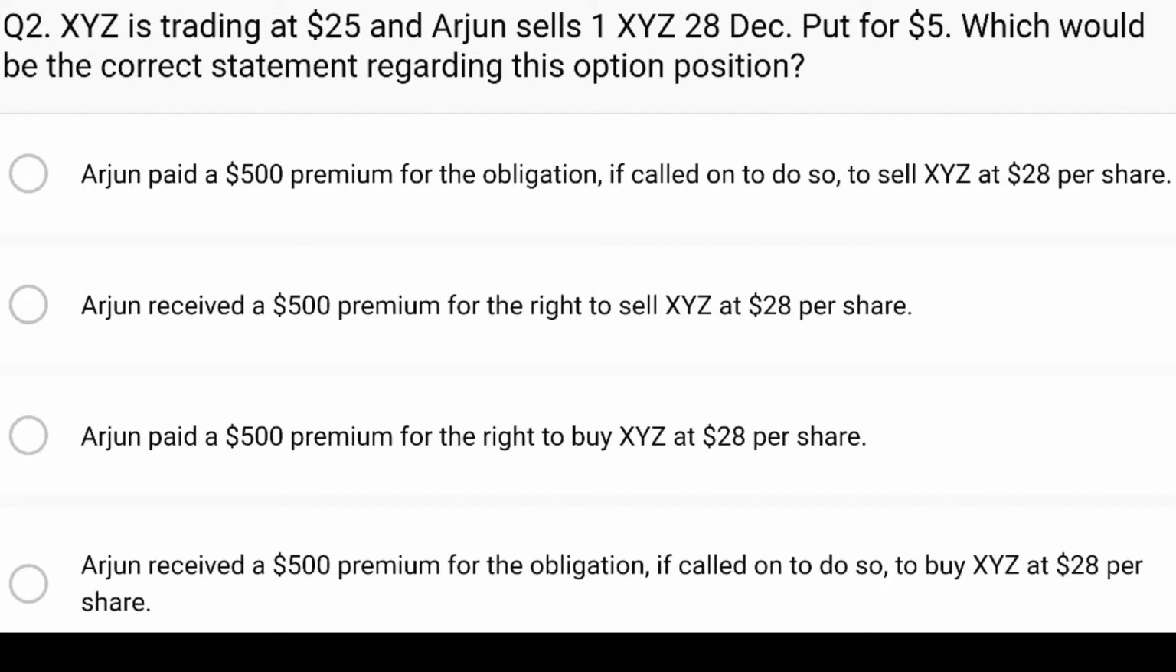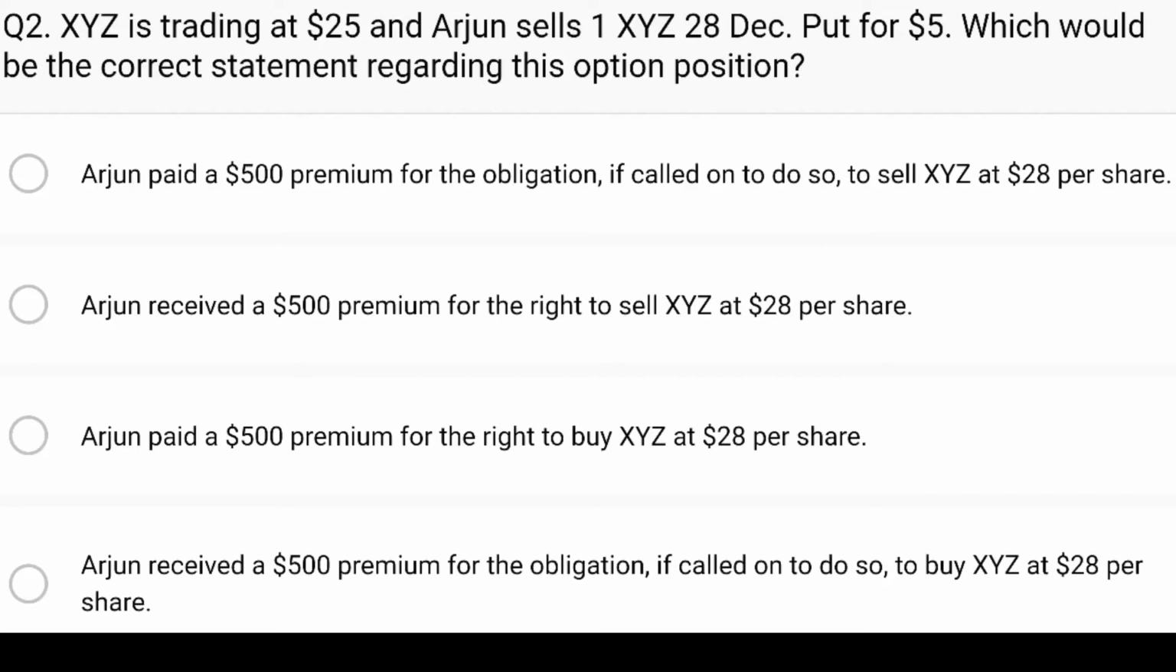Now, let's use these concepts to answer this question, and just keep in mind that in this case, Arjun is not purchasing a put, but he's actually selling a put. So, XYZ is trading at $25, which means that it's trading its shares for $25 currently, and Arjun sells one XYZ 28 December put for $5. In other words, someone else buys this put off him for $5, which gives them the right to sell the shares at a price of $28 anytime between now and the end of December.